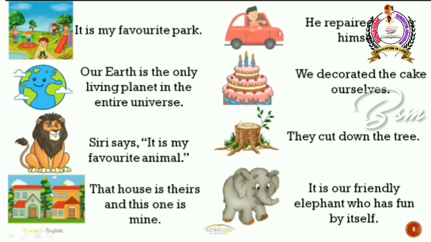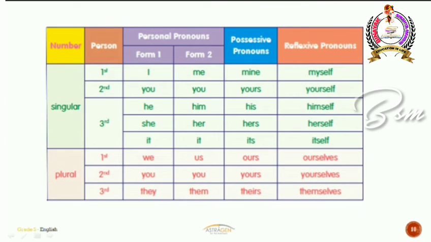That's the reason why you will use a reflexive pronoun. Okay. And similarly, we decorated the cave ourselves, and it is a friendly elephant who has fun by itself. So ourselves and itself are also reflexive pronouns. Okay, so we have a quick and easy way to remember the pronouns. Look at this chart. We have singular and plural nouns, and also singular and plural pronouns.